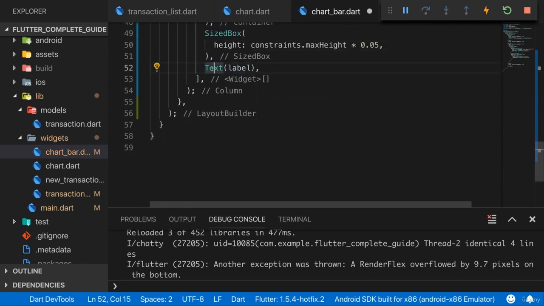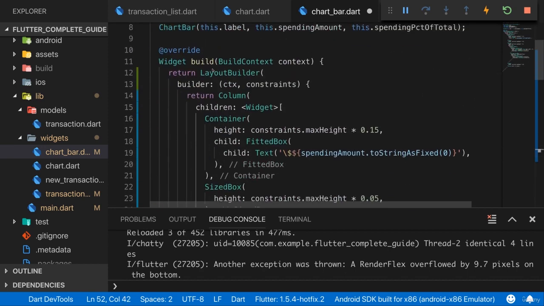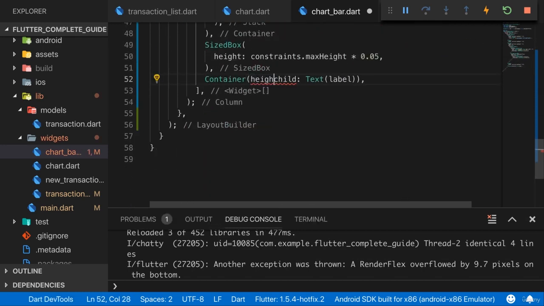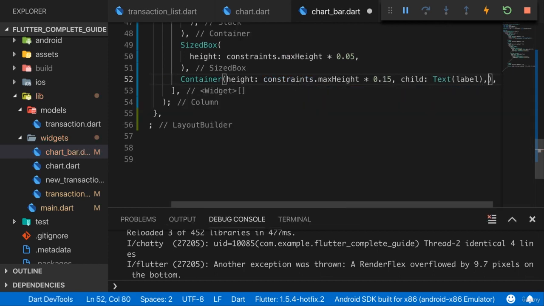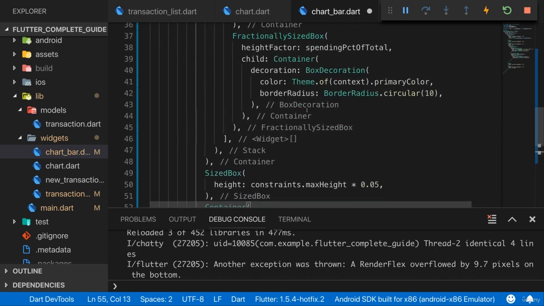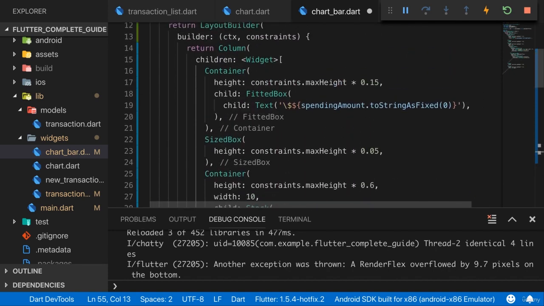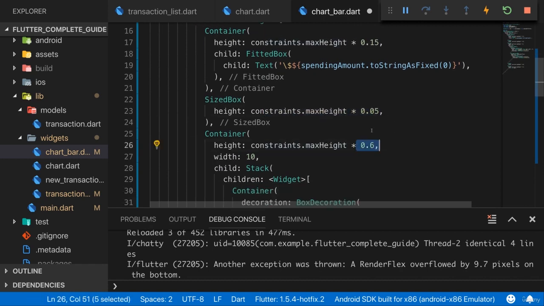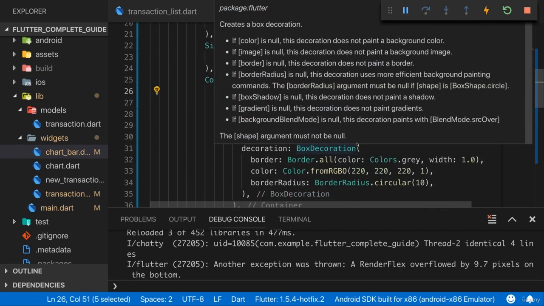And then this text at the bottom, I'll also wrap this in a container, just as I did for my text up there, and also give this a height of, let's say, 15%. Now with that I have 30% for the two texts together, 10% for the spacing, and the remaining 60% for my bar container.